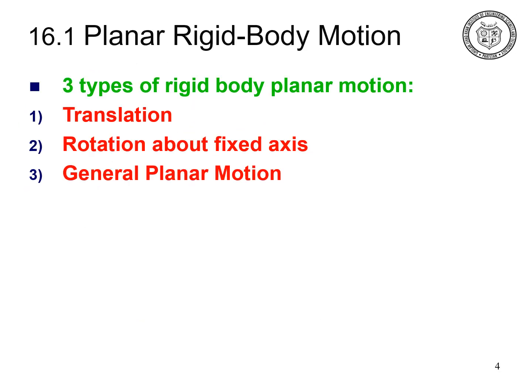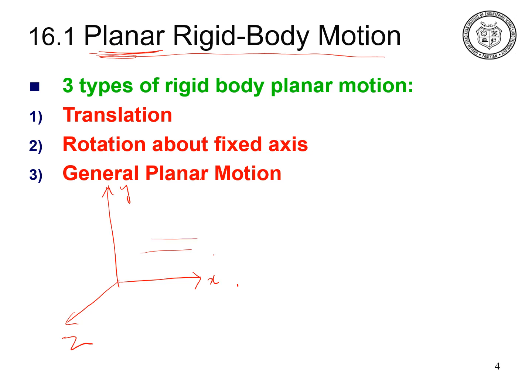Now to study the planar rigid body motion in detail, first we have to understand what planar motion is. Consider the coordinate axes: x-axis, y-axis and z-axis. So this one is the xy plane, this is the yz plane and this is the xz plane. The planar motion is the motion that occurs in one plane, either in the xy plane, yz plane or zx plane.